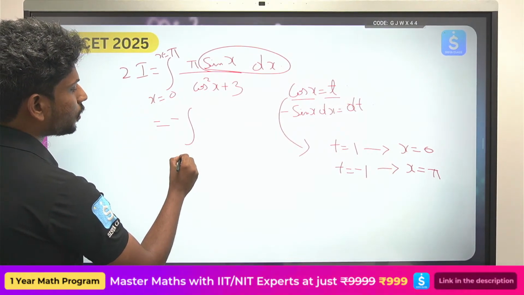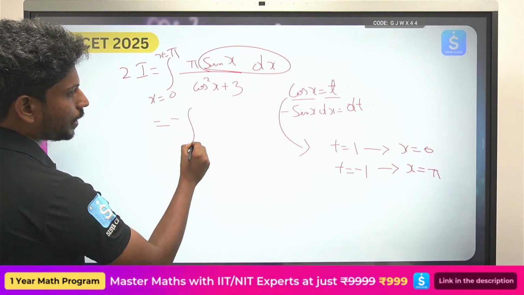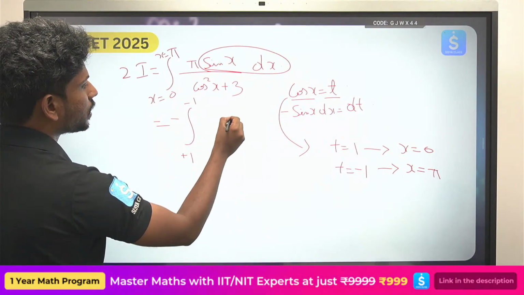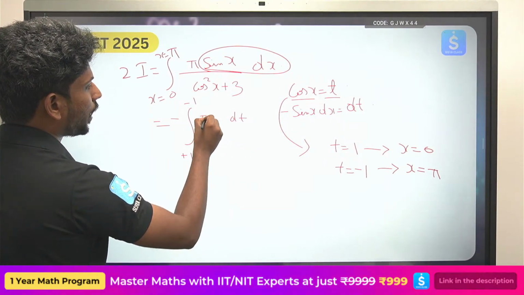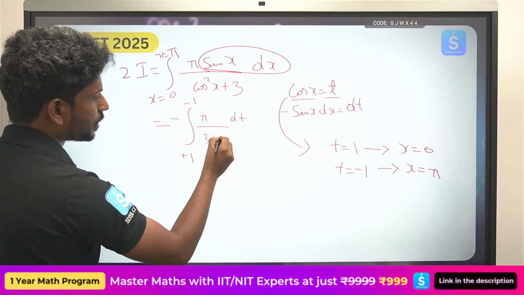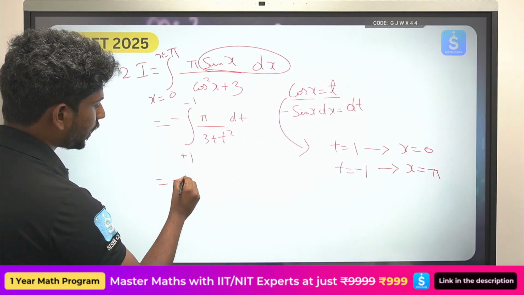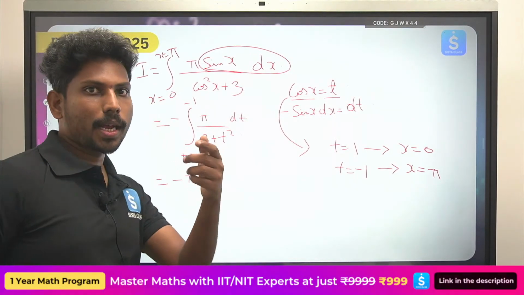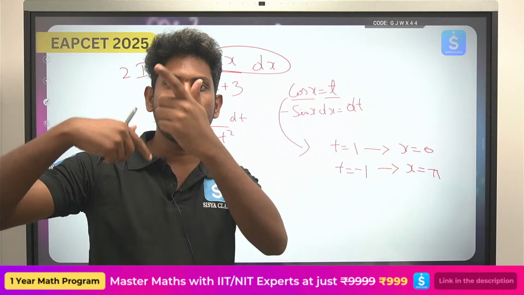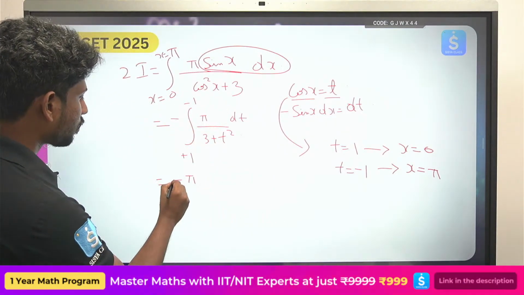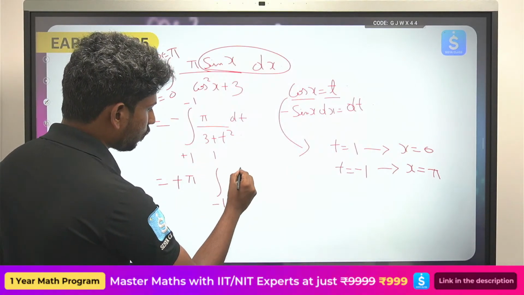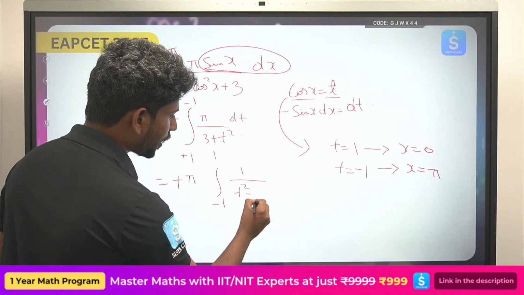So the t value: at x equals 0 it becomes plus 1, and at the upper limit it becomes minus 1. sin x dx will become minus dt. So pi by cos square x becomes 3 plus t square, so minus pi. Whenever you have integral limits a to b changing to b to a, it becomes minus, so this will become plus. So minus 1 to 1, pi times 1 by t square plus root 3 square.